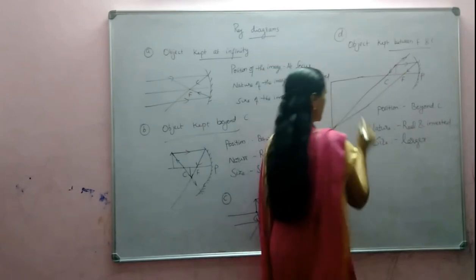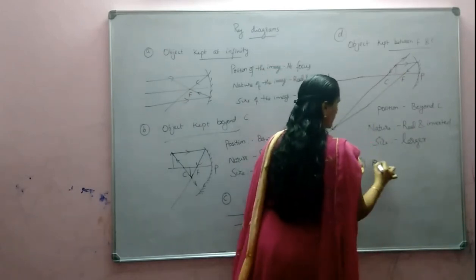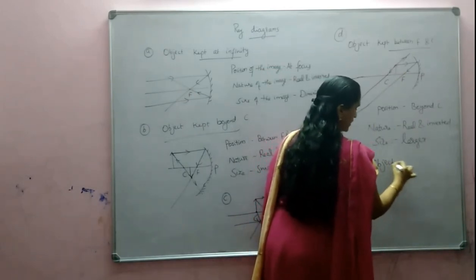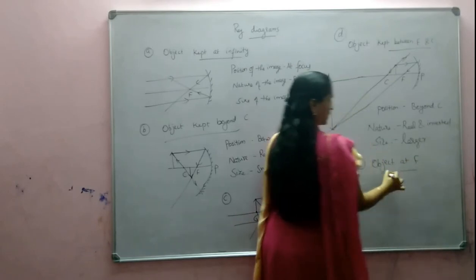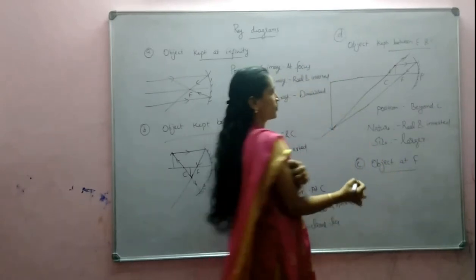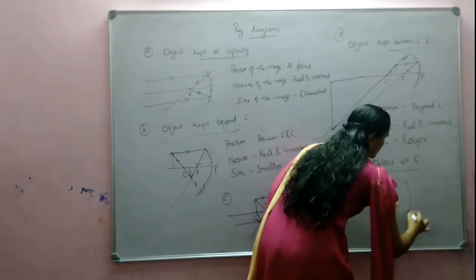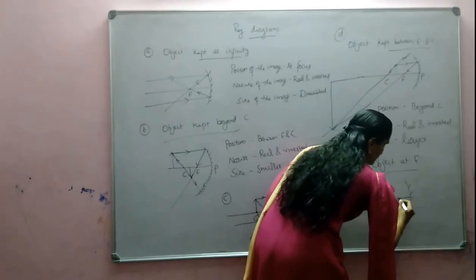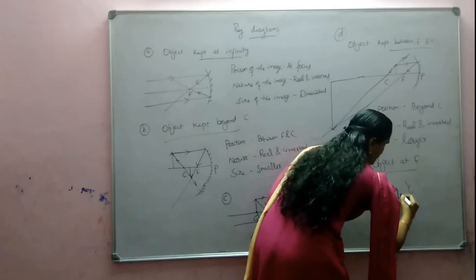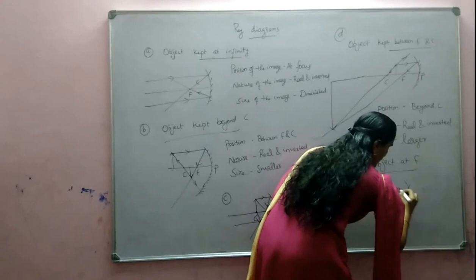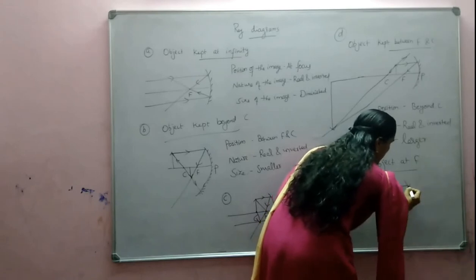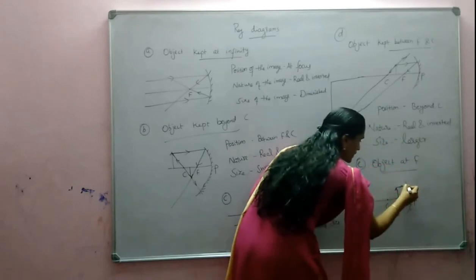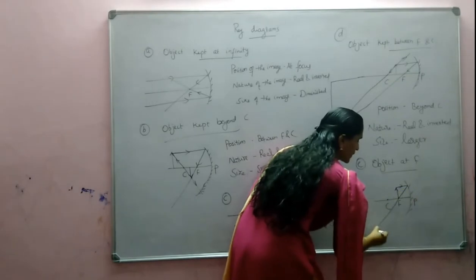And the next case we can consider: object at focus. When the object is kept at focus, a ray parallel to the principal axis, after reflection, passes through the focus.